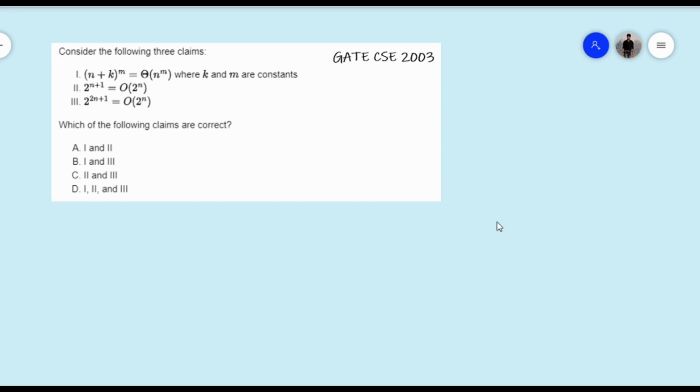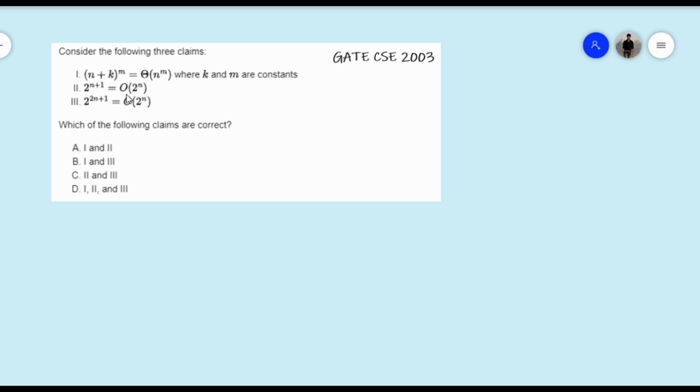The given question is asked in GATE CSE 2003. They have given three statements and asked which of the following claims are correct. So if you see the first claim, what they have said is (n plus k) to the power m equal to theta of n to the power m.